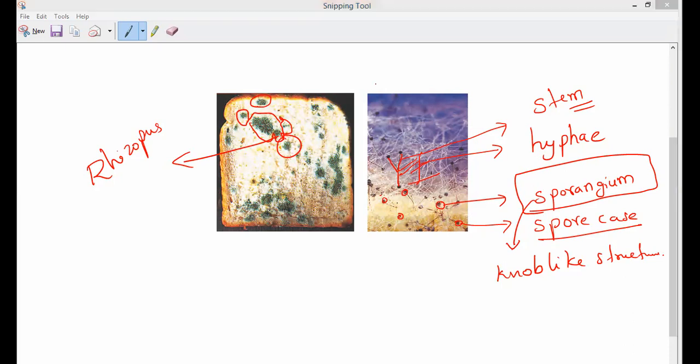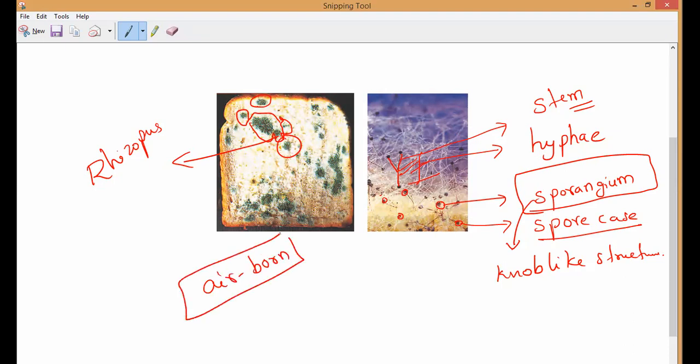Are you clear, everybody? What is spore formation? Please respond. So basically, this is called airborne spore, because it spreads in the air, correct? That is why it is called airborne spore. Understand? Once such an airborne spore grows on a moist slice of bread which is kept aside for a few days, if you keep it in our home, after 3 or 4 days you will definitely see this greenish colored rhizopus fungus. Understand?